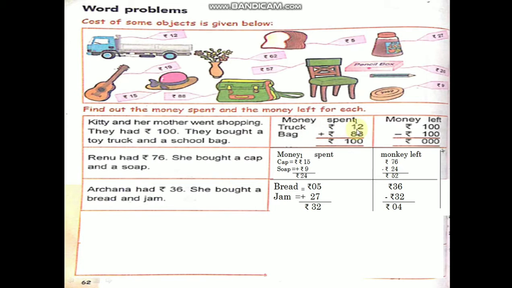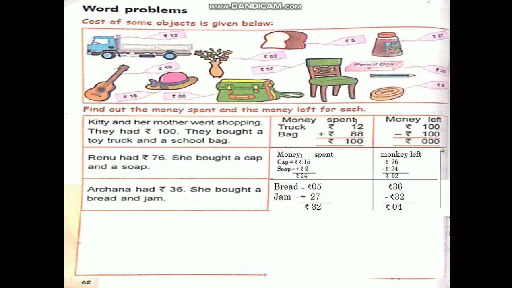Truck costs 12 rupees. Bag costs 88 rupees. Total cost how much we have to find out? Addition. You know addition, no, children? 2 in the mind, 8 in the hand. Take 8 fingers, children. 2 after. Close each finger. 8 fingers you open, no? Now close each one. 2 after: 3, 4, 5, 6, 7, 8, 9, 10. So 0 you should write here and carry on 1.